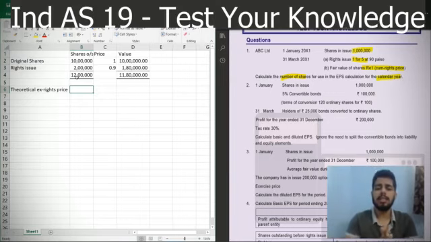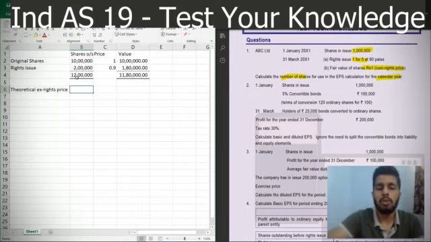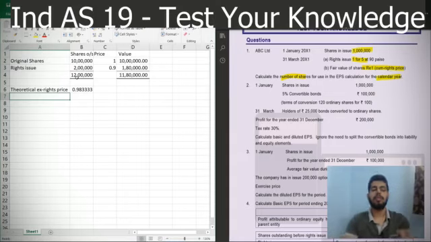And you can see in the institute solution there is a formula given, that the theoretical ex rights price is the value of the shares after the rights have been issued divided by the total number of shares outstanding after the rights have been issued. So we'll do nothing but the value of the shares after the rights divided by the total number of shares after the rights, and this gives us the theoretical ex rights price. So 0.9833 is our theoretical ex rights price. That means it is the price of the shares outstanding excluding the value of the rights.